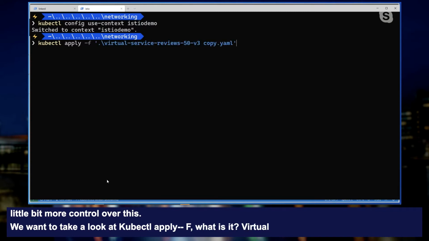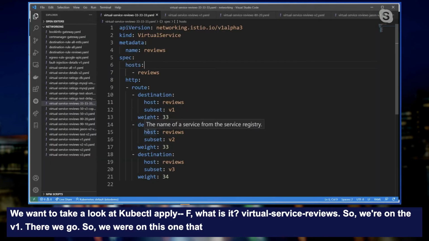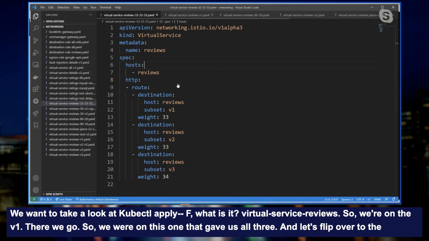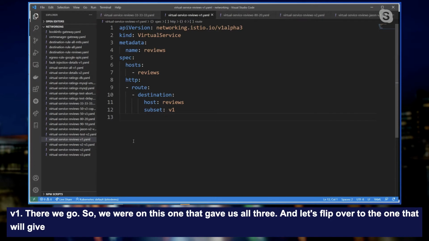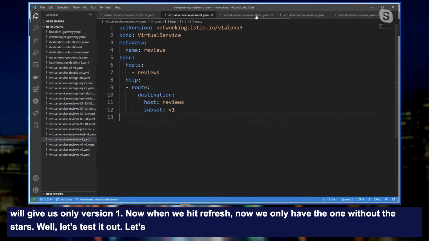So we're on the V1. There we go. So we were on this one that gave us all 3. And let's flip over to the one that will give us only version 1. Now when we hit refresh, now we only have the one without the stars. Well, let's test it out. Let's go to version 2.